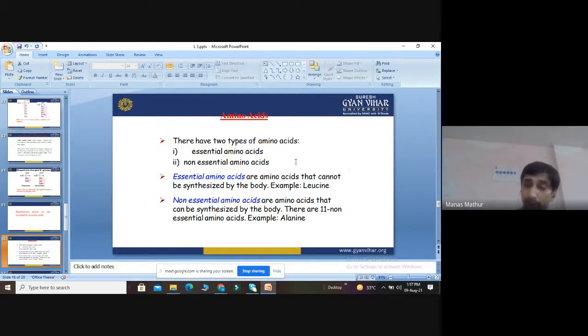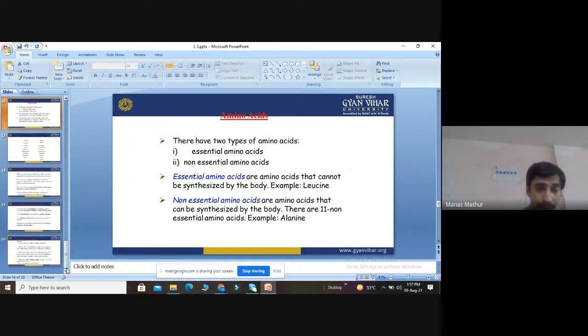Okay, so there are 11 non-essential amino acids, which are synthesized by the body. An example is alanine. Those which are not synthesized are called essential amino acids. We obtain these from nutrition, from the food items. An example is leucine. An example of non-essential is alanine.